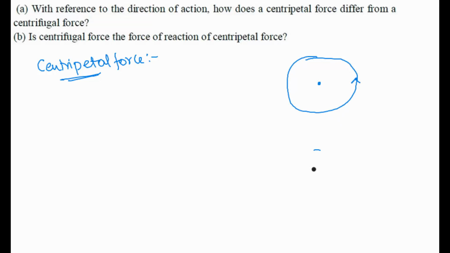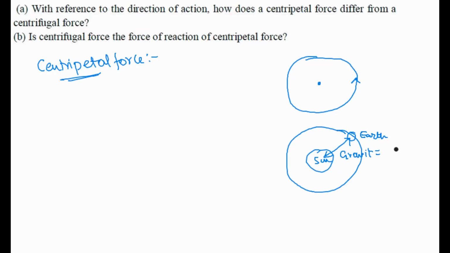If a body is moving in a circular path, it's due to a force acting on it. For example, if we take the sun and the earth around it, right? The earth is moving around it. Now, the earth is moving around the sun due to the gravitational force between them. This gravitational force is nothing but centripetal force. So it's a real force and it will always act towards the center of the circular path.